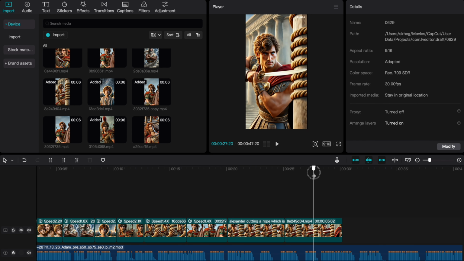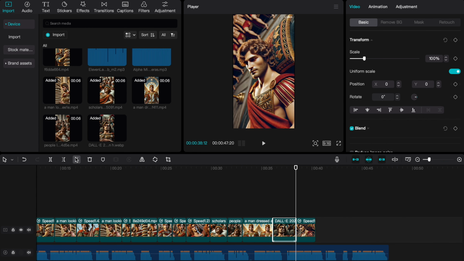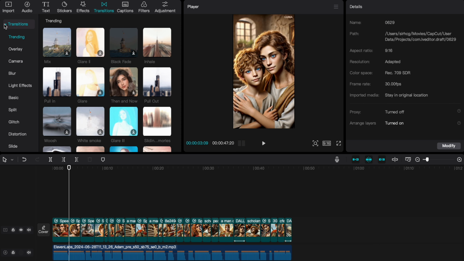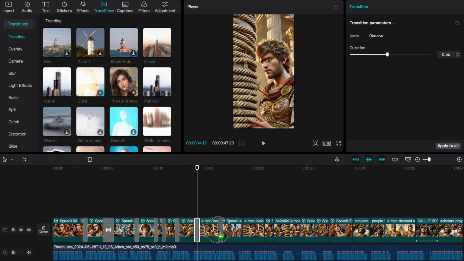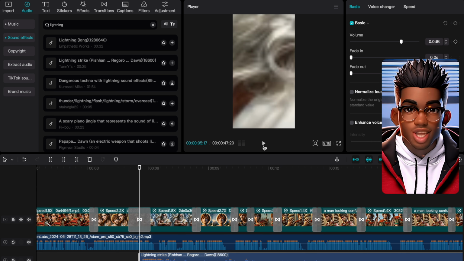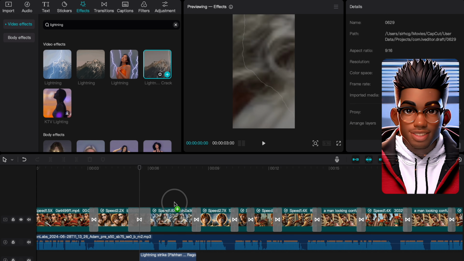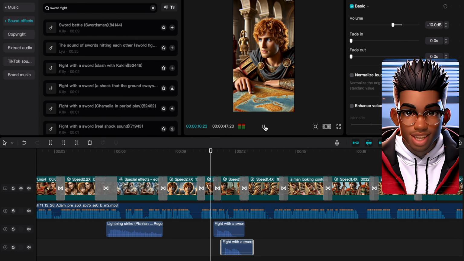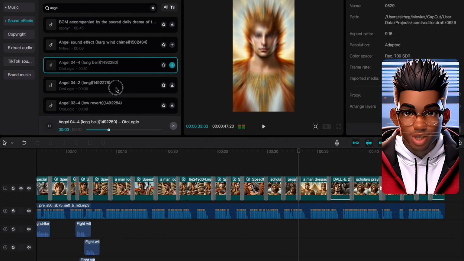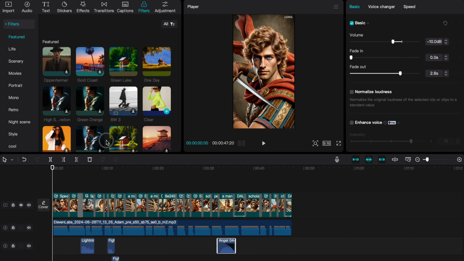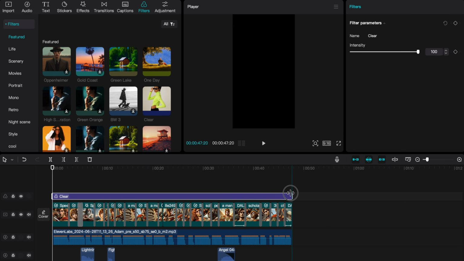I'll quickly finish the arrangement. For sections where we use images instead of videos, we can add some simple animations. The next step is to add transitions between our clips. Since our image already included a lightning bolt and Luma Dream Machine animated it nicely, we can add a lightning sound and effect. We'll also add a sword clash sound effect and duplicate it a few times. Now, let's add an angelic sound effect to this clip of Alexander as a god. We'll also add a clear filter and drag it to cover the entire width of our project.